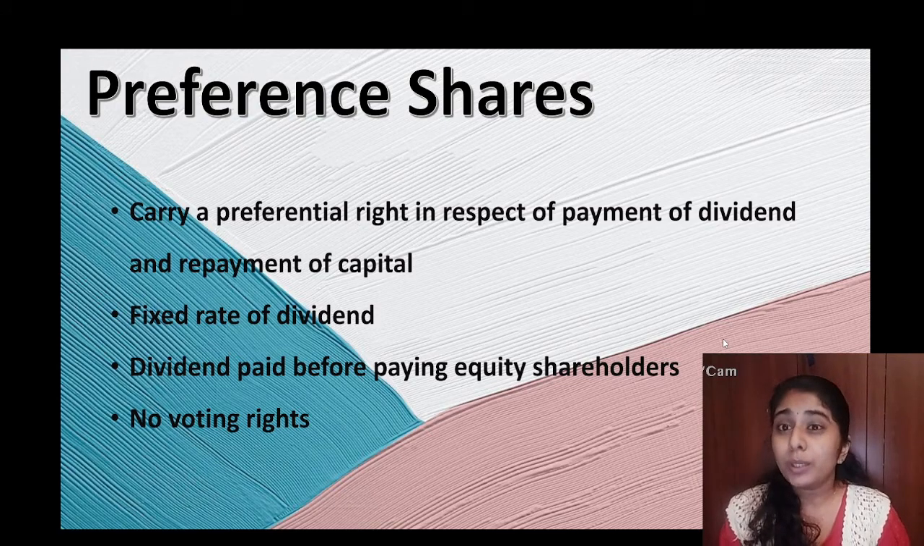But the problem is that they don't have any right in managerial decision making or any voting rights. But there are some classifications of preference shares, such as those who have voting rights, and there are types such as cumulative preference shares and non-cumulative preference shares.